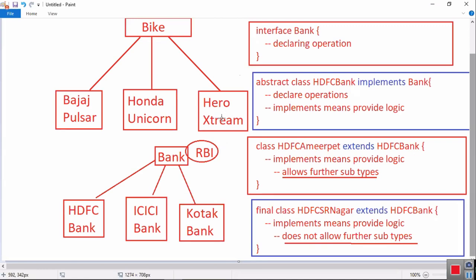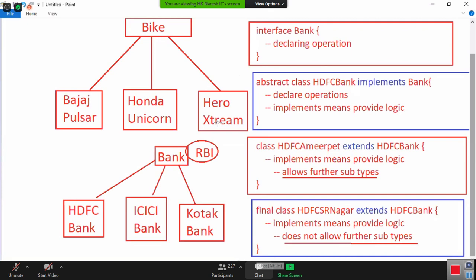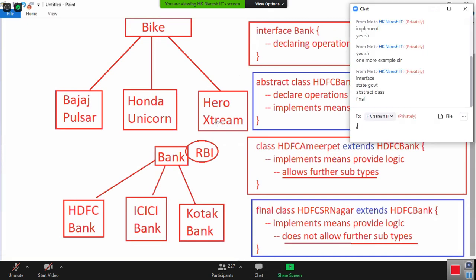Does everyone understand? Shall I take one more example? I have given two examples. You got full clarity. One more example, quickly.